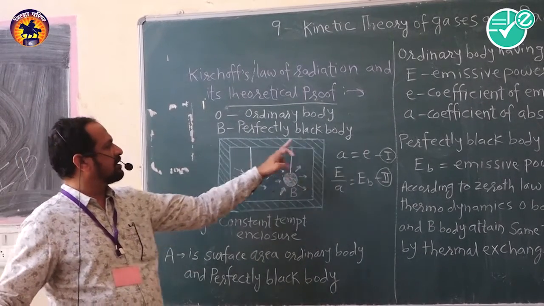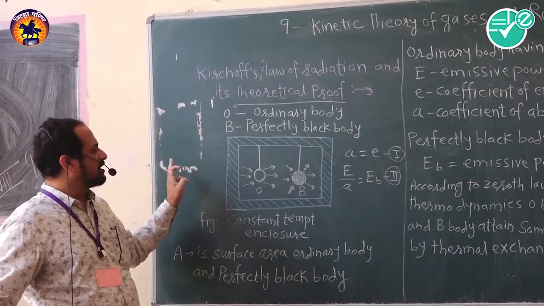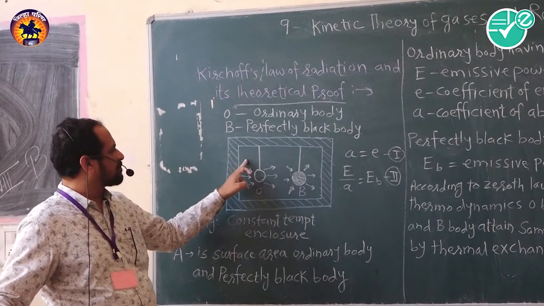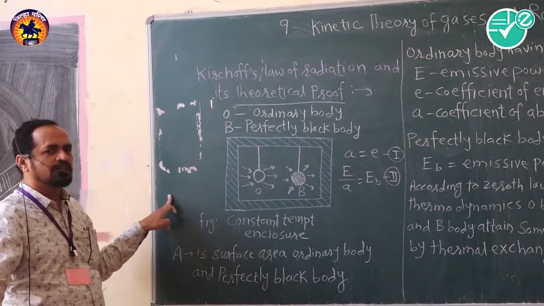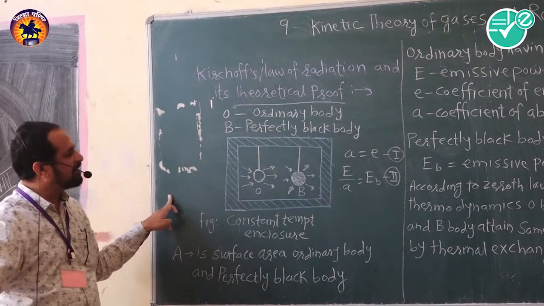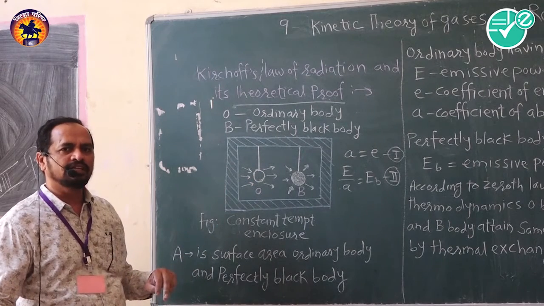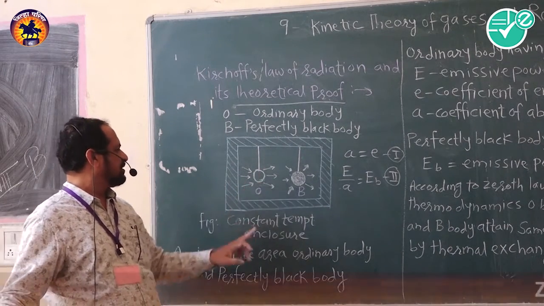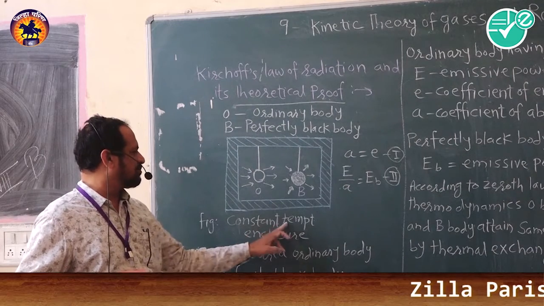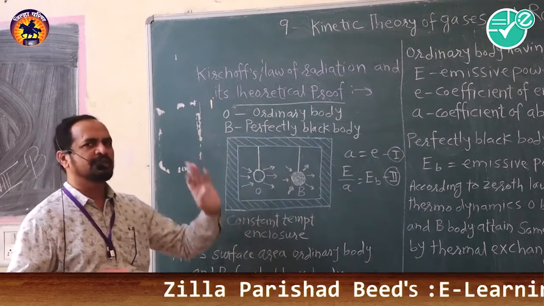This enclosure is made of insulating material, so thermal energy cannot go out of the enclosure, and it cannot enter the inner side of the enclosure. It is called a constant temperature enclosure, or an enclosure with uniform temperature.